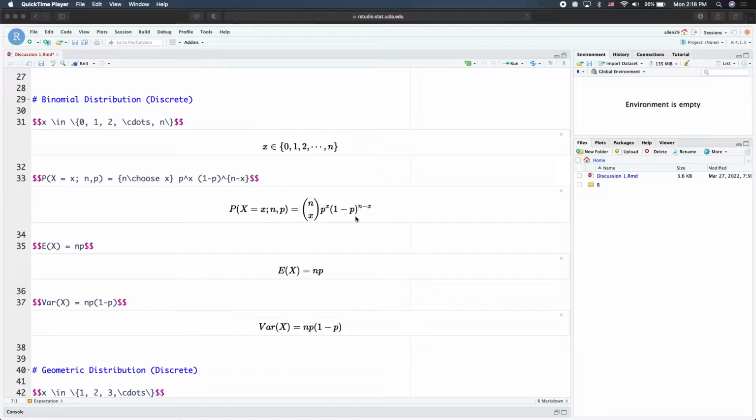Yeah, feel free to stop me if you have any questions or comments. Yeah, thanks. And then we have the expectation and the variance.